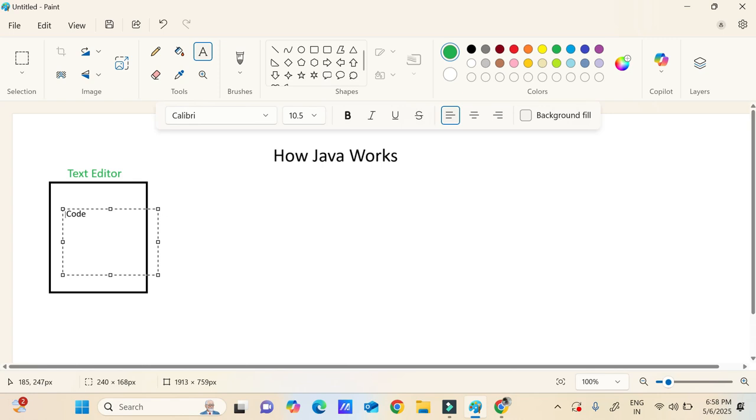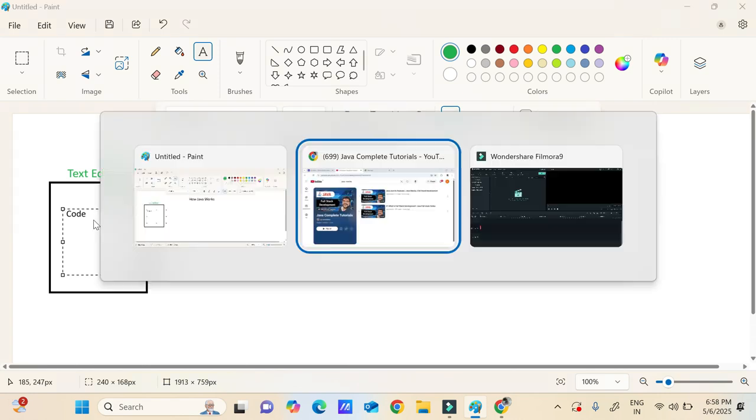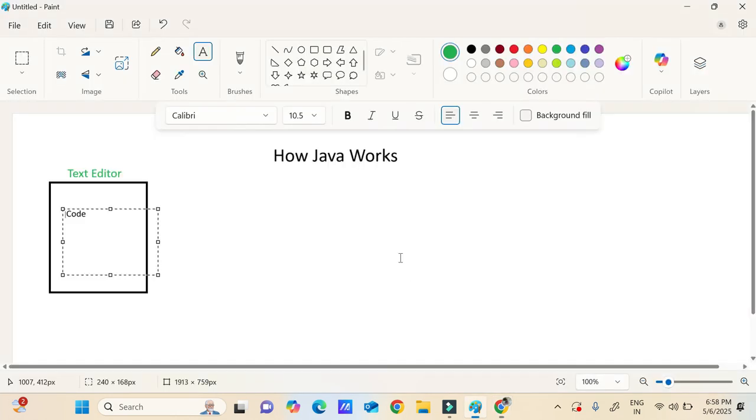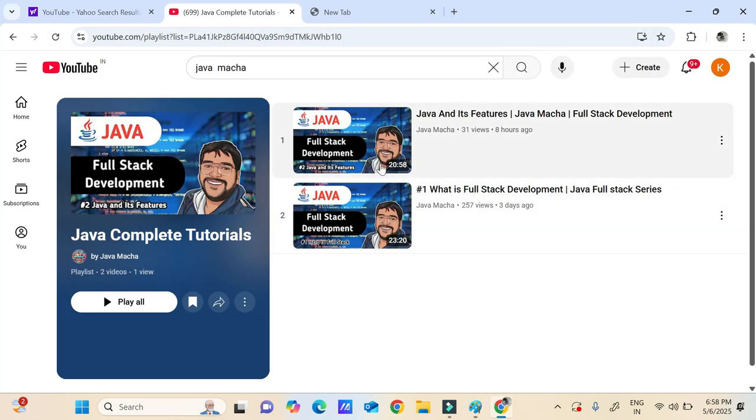What high level programming languages are, we have already understood in the second video, Java and its features. So access this playlist and save the playlist. Don't forget to save the playlist. Once you save it, watch these videos so that whatever the current video covers, we will get complete clarity. I have uploaded what a high level programming language is in this video, you can check it out.